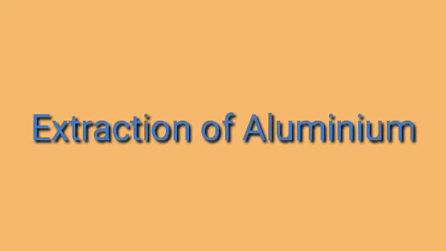Next topic is extraction of aluminium. Aluminium being reactive metal does not occur in nature in free state. Aluminium is the third highly abundant element in the earth crust after oxygen and silicon.